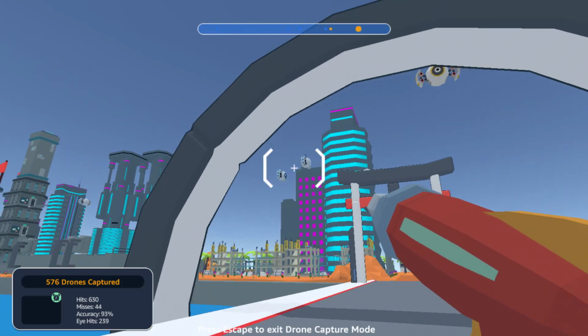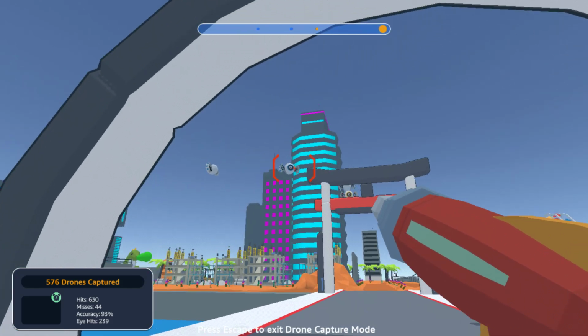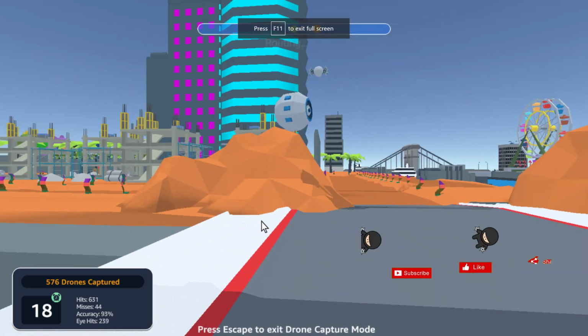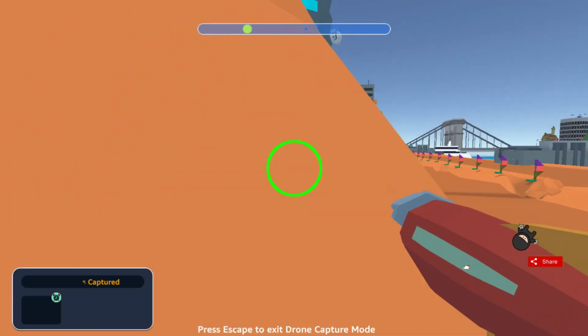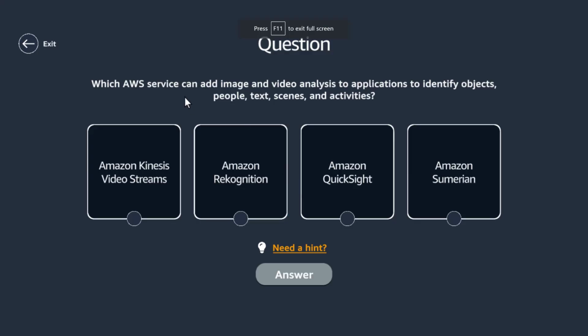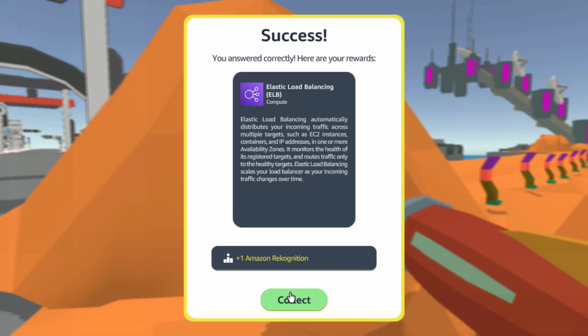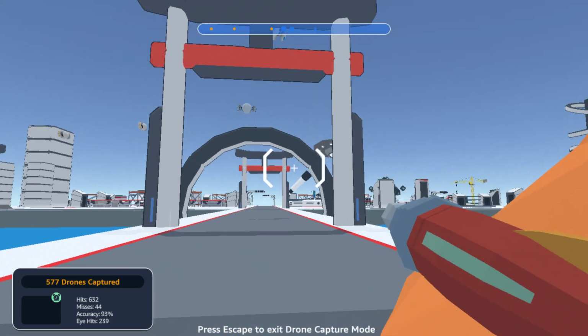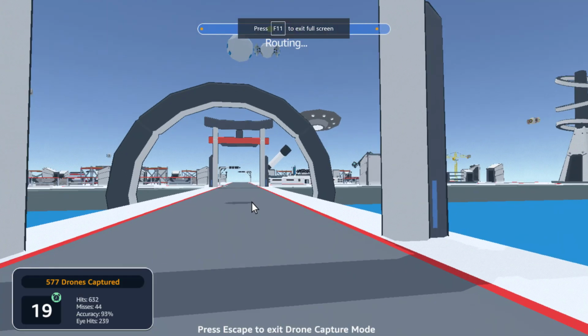I'm not a network person. Okay, I'm very poor at networking, but looks like I'm doing good. Seriously? Which AWS service can add image and video analysis to applications to identify objects, people, text? Seriously, it's a free giveaway. 3-1. How are you all doing? 3-1. Okay, let's do the next one.